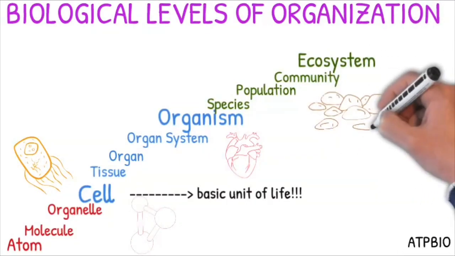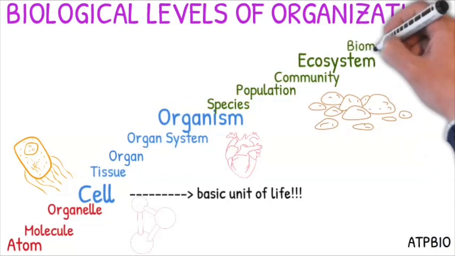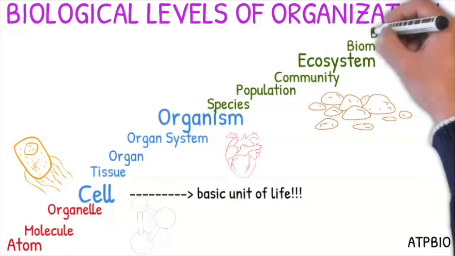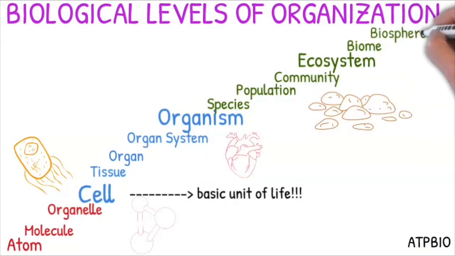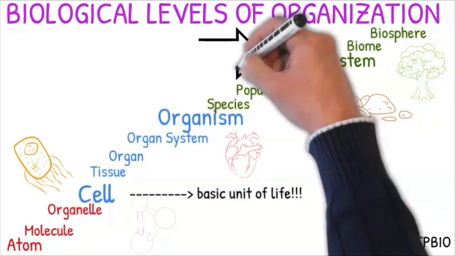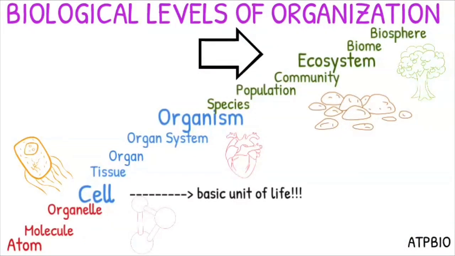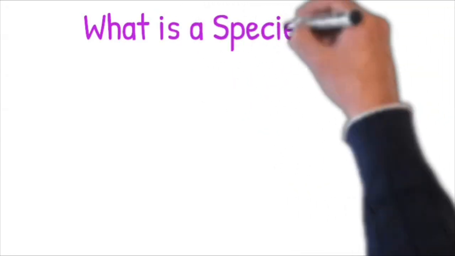This is usually about anatomy and physiology. And then you have species, population, community, ecosystem, biome, and biosphere. This one in green, and they are the last 6 of the levels, are the ones that ecology is going to be focusing on. So let's see what is a species.